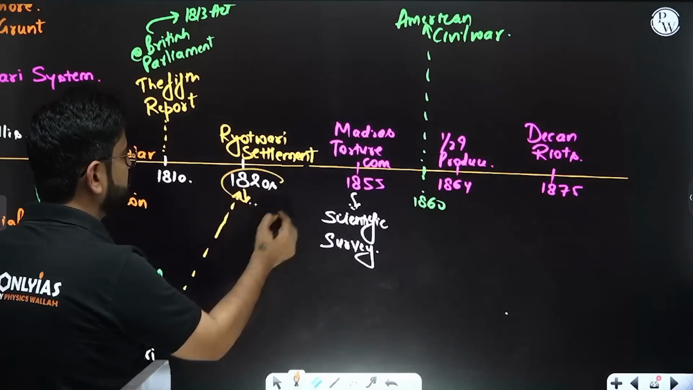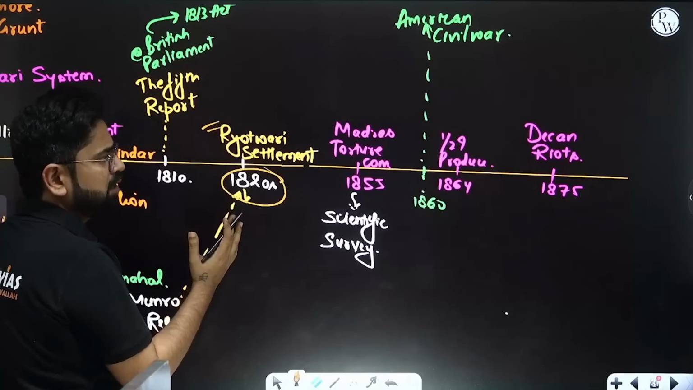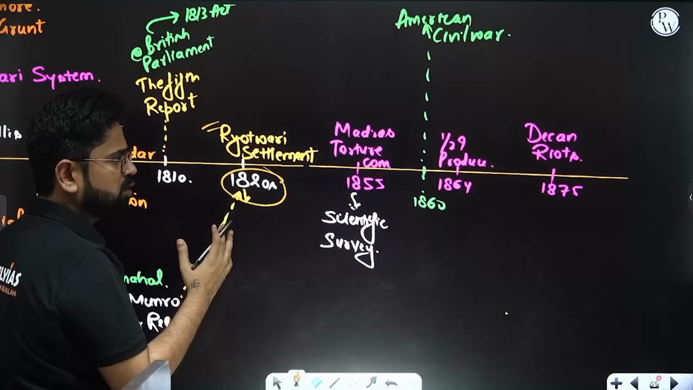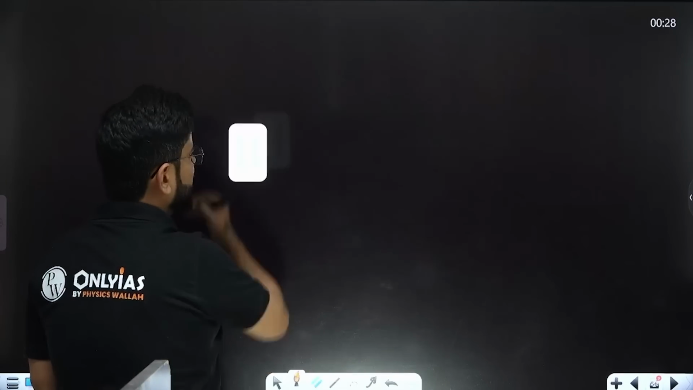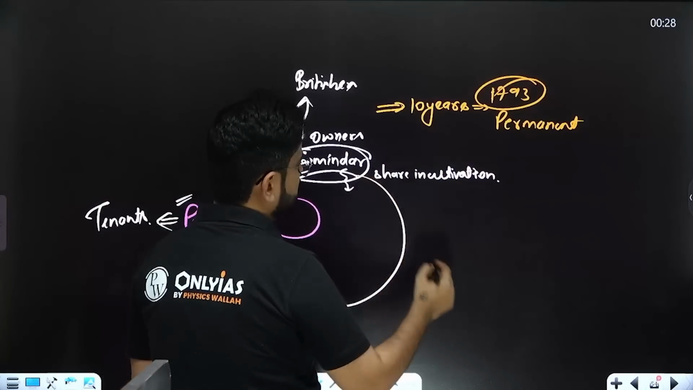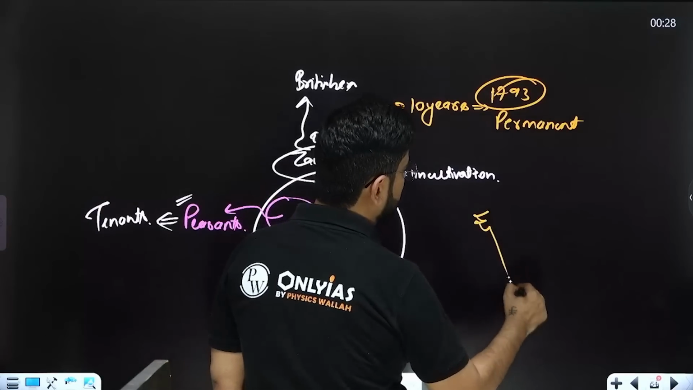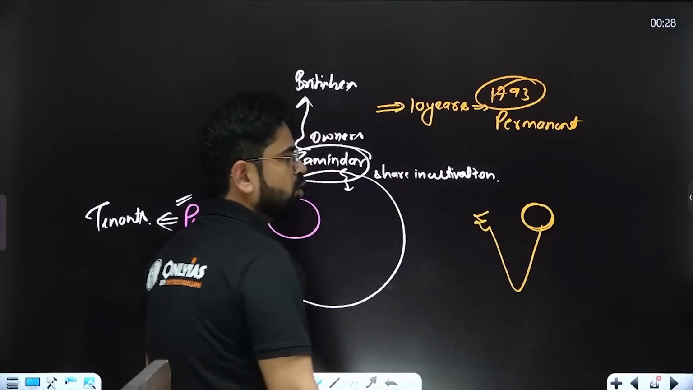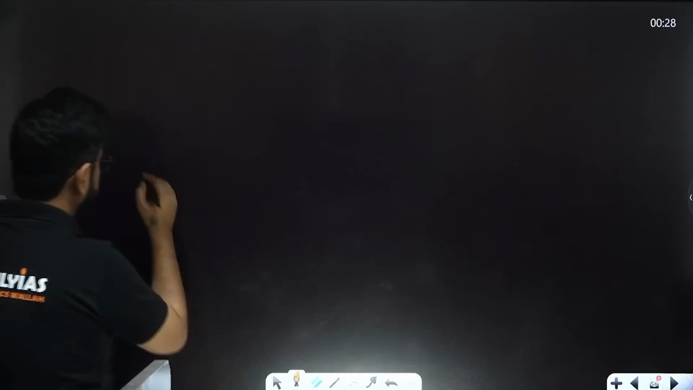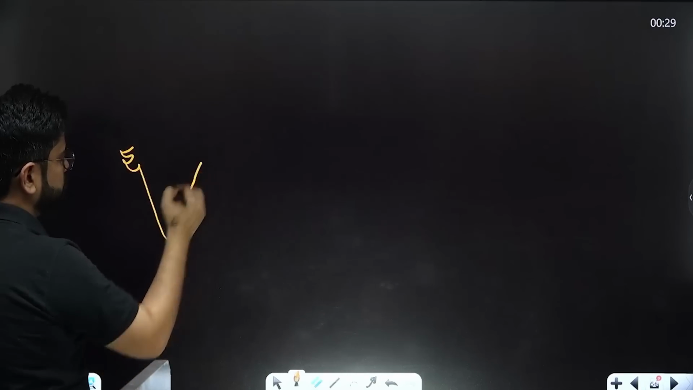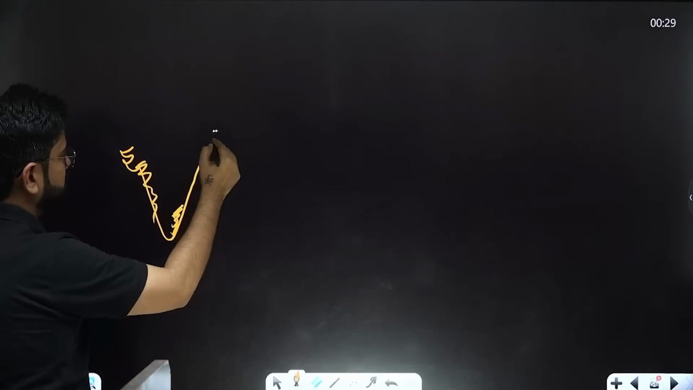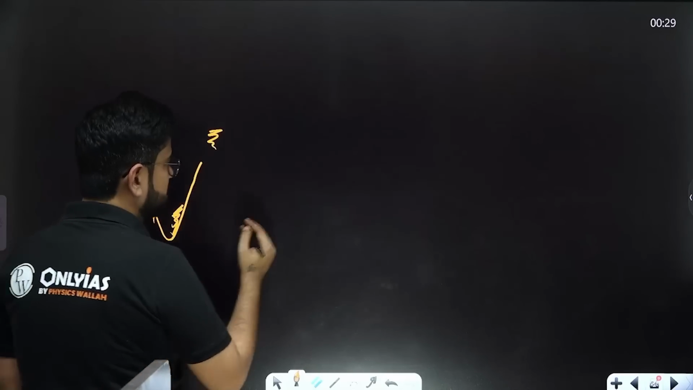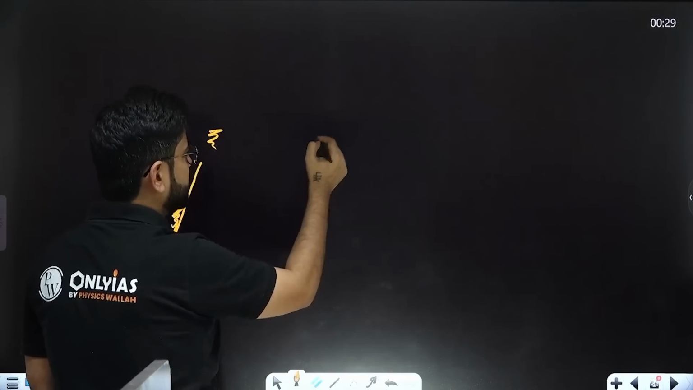This is the Raiyatwari system. By this time everybody knew that this zamindari system is not at all a good option. So what was done? By the way, this system is applicable in Bengal, Bihar, Orissa, right? But it was decided that in the South region, in Madras, Bombay, then Assam and all, permanent settlement is not a good idea.